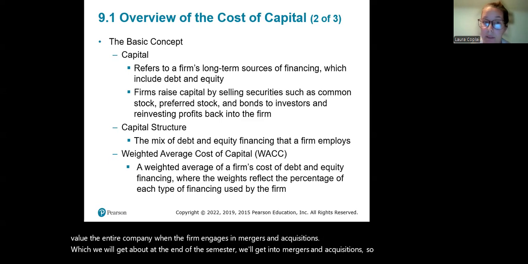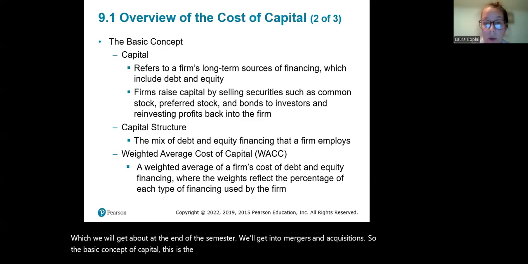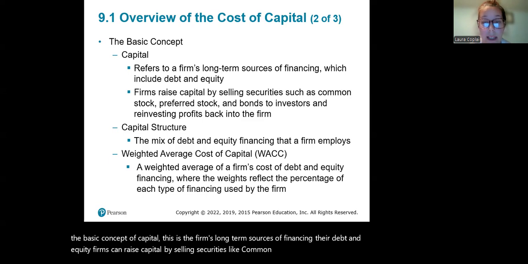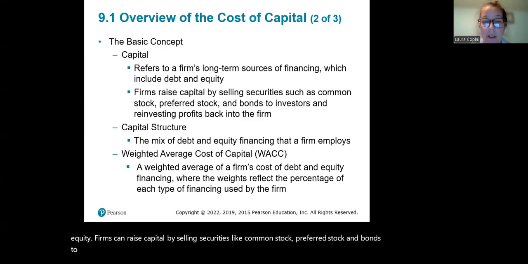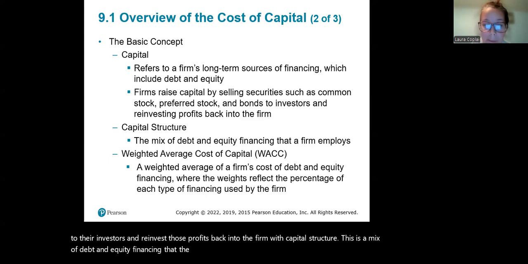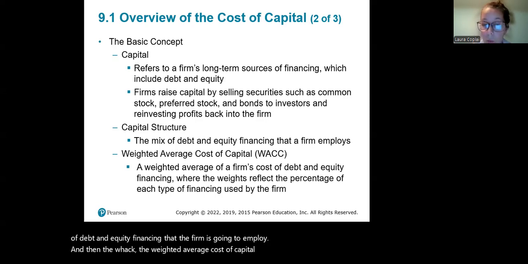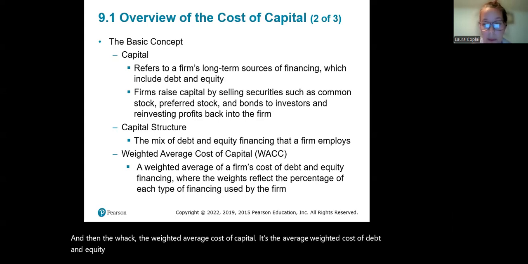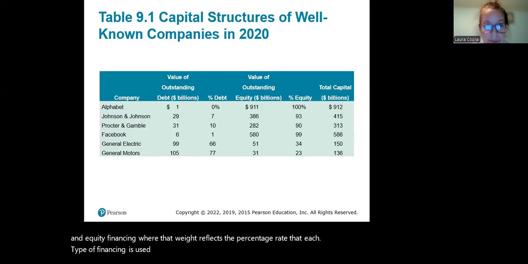So the basic concept of capital. This is the firm's long-term sources of financing, their debt and equity. Firms can raise capital by selling securities like common stock, preferred stock, and bonds to their investors and reinvest those profits back into the firm. With capital structure, this is a mix of debt and equity financing that the firm's going to employ. And then the WACC, the weighted average cost of capital. It's the average weighted cost of debt and equity financing, where that weight reflects the percentage rate that each type of financing is used by that firm.